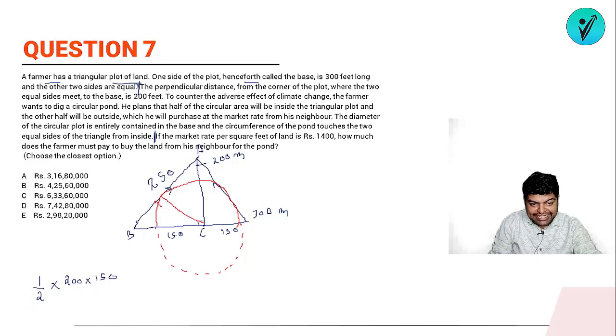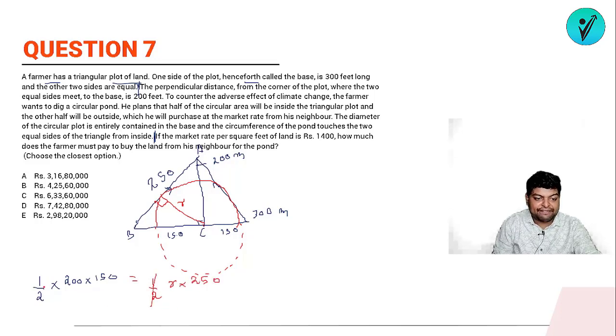So will this be a 90 degree? Radius at the point of contact will be 90 degree. So ये हो गया 90 degree. So if this is 90 degree and suppose this is R, again, can we get the area of this triangle? So it will be half of R into 250.